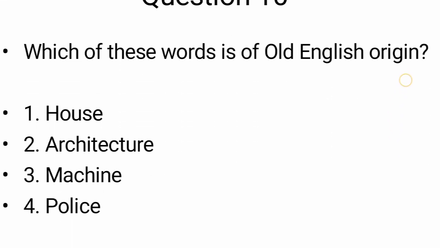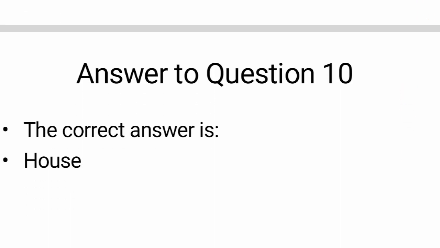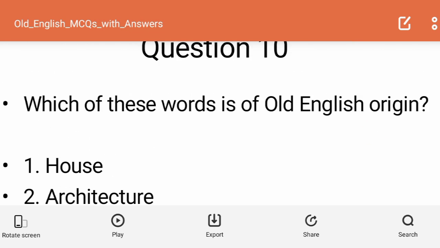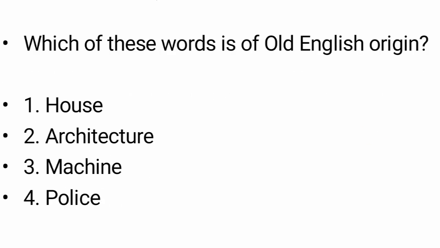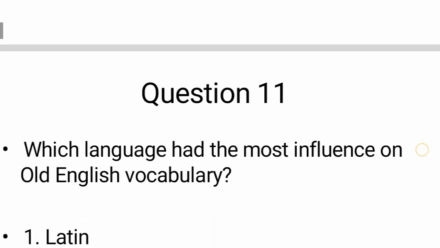Question number 10: which of these words is of Old English origin? Options we have: house, architecture, machine or police. So what will be the correct answer? The correct answer will be house. House is a word of Old English origin. Let's see the next question.